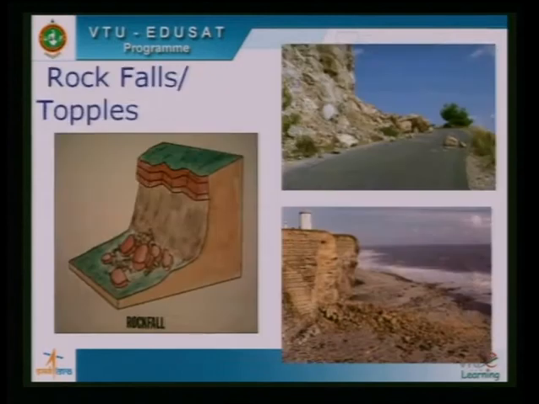Now you see another type of slope failure: rock falls or topples. Now you find that this is something like an overhanging cliff, and then rock fall takes place here. So this picture shows the rock fall blocking the highway here, and then this is a seaside, and we also find this is an overhanging cliff, and then the cliff has failed, leading to rock falls.